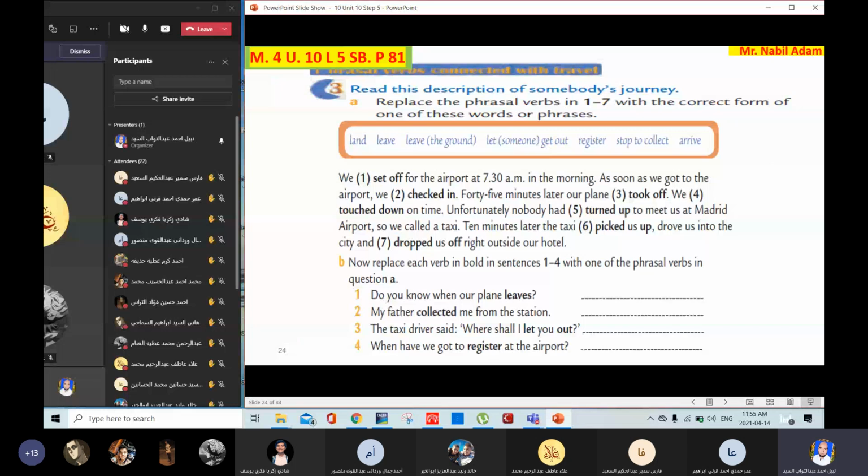Phrasal verbs connected with travel. Now we've got here a short passage, this description of somebody's journey. Now we are going to replace these phrasal verbs in bold, in black: set off, checked in, took off, touch down, turn up, pick up, drop off. We are going to replace them with a synonym from the list with the same meaning, but we have to correct the form of one of these words.